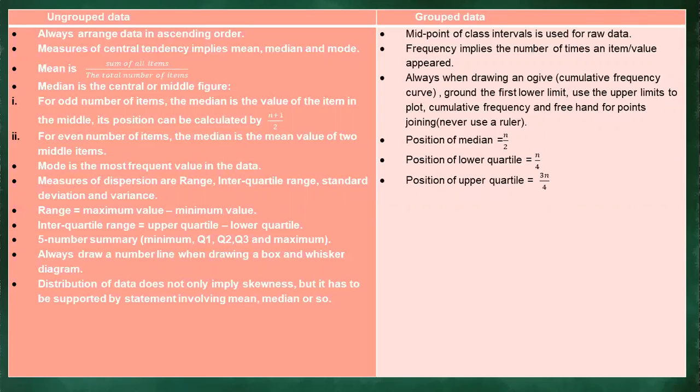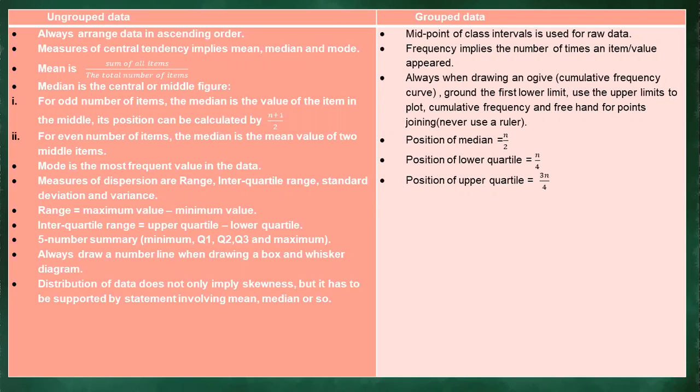And then the third bullet says always, when we are drawing what? The ogive. Remember, I talked about that graph of the ogive, where you have to determine the accumulative frequency. And then we say to group the first lower limit and use the upper limits to plot what? The accumulative frequency, and use freehand for joining the points.